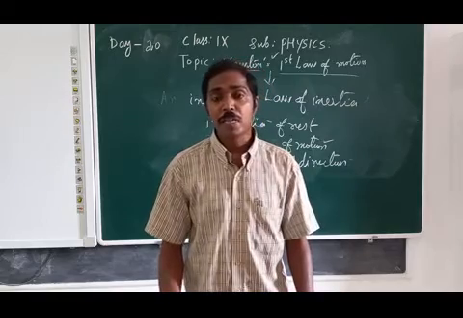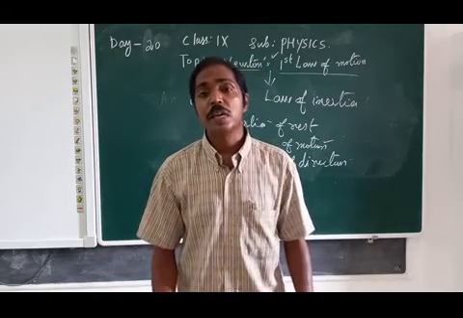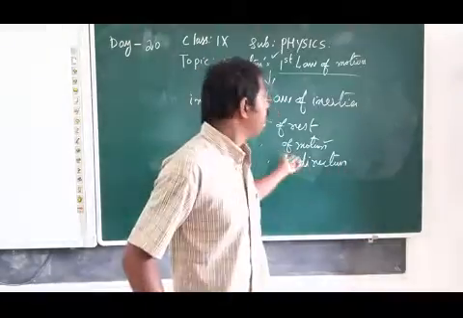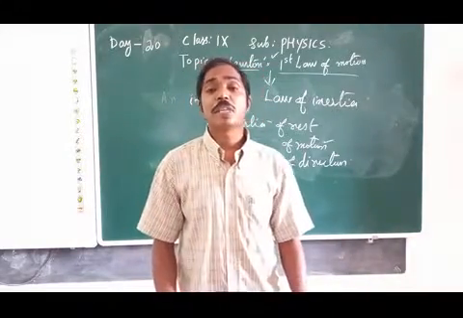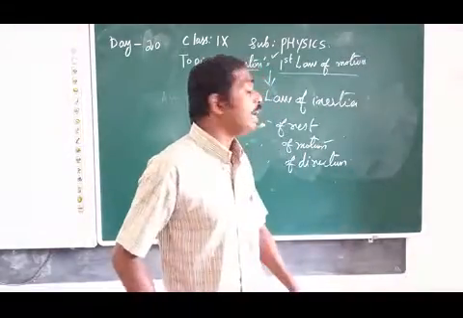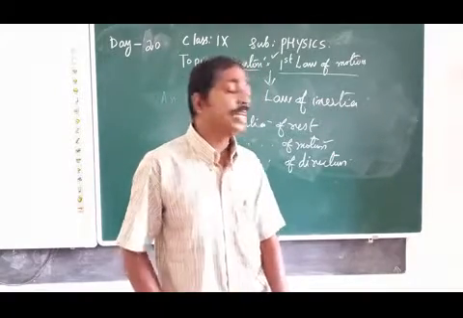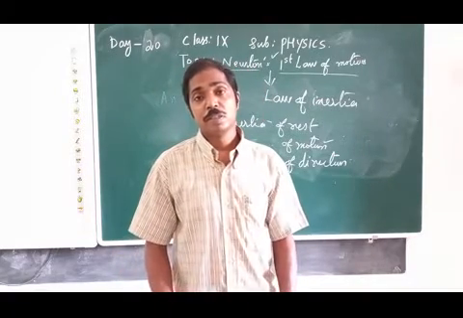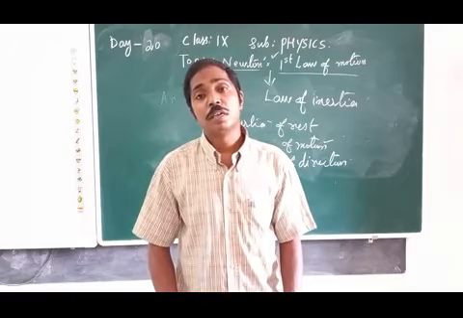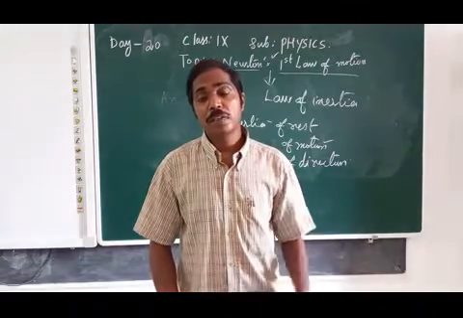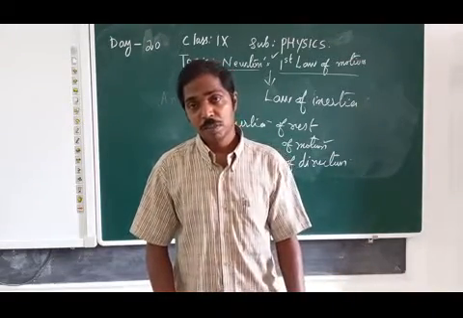Then the types of inertia: inertia of rest, inertia of motion, and then one more, inertia of direction. So we have three categories: inertia of rest, inertia of motion and inertia of direction. Newton's first law is very important. Then the definition of Newton's first law, after we have inertia.